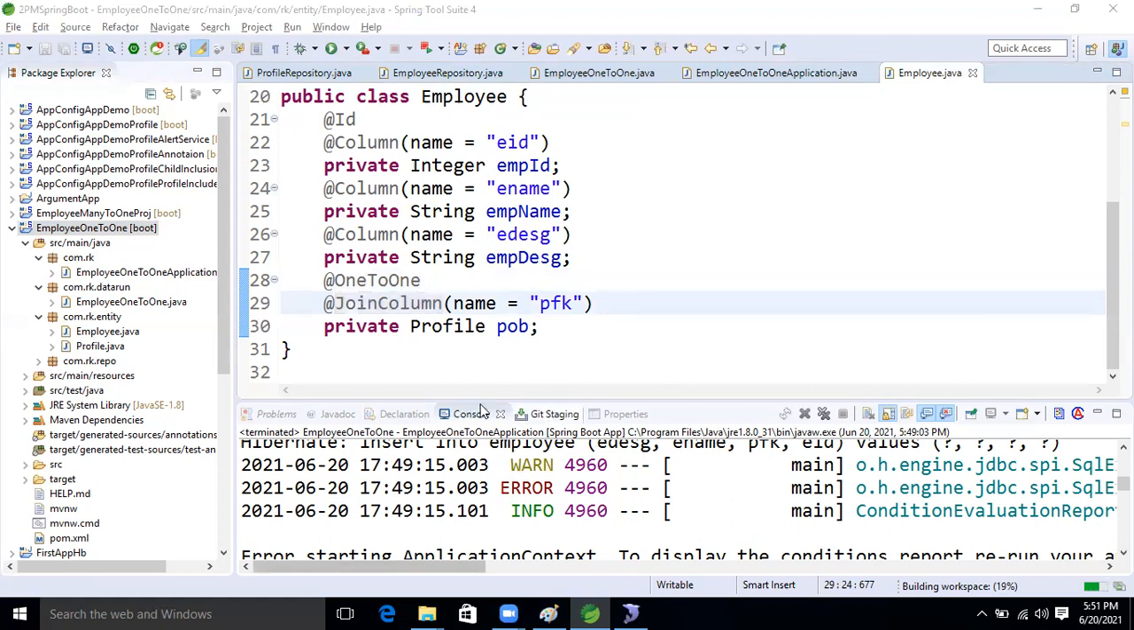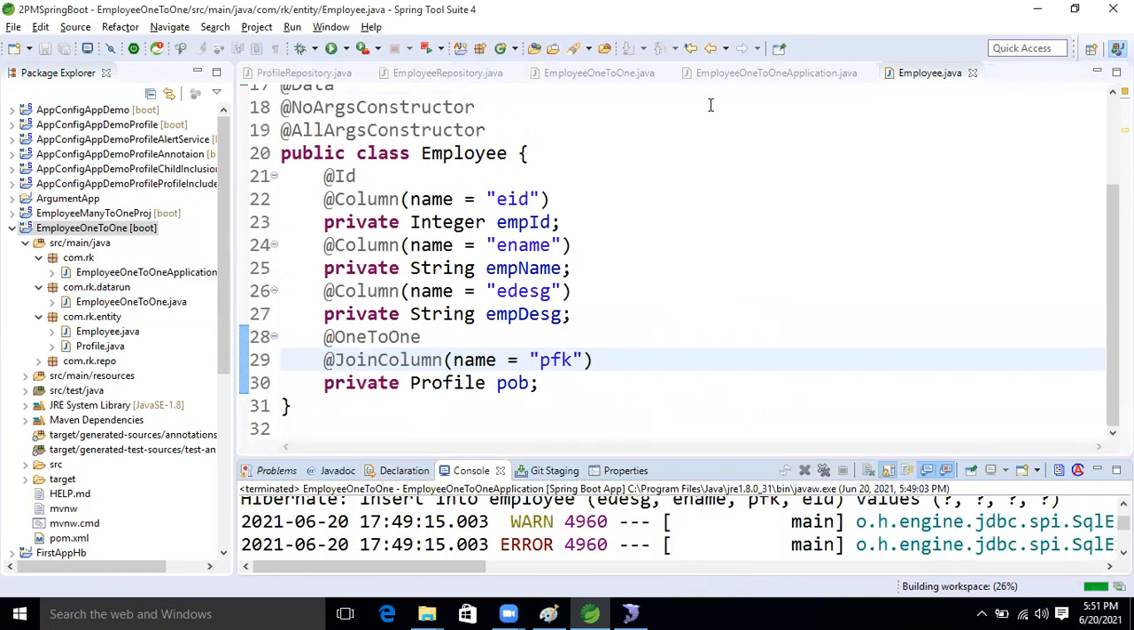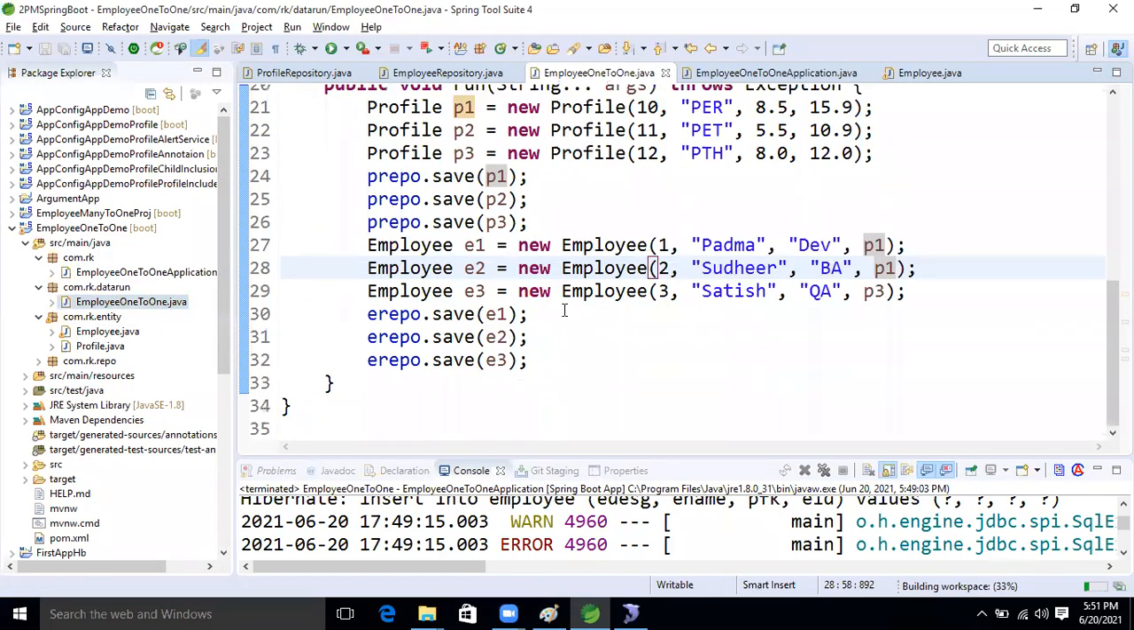Illegal state, it's showing. One minute. I think you have to drop the database. No, the problem is here. Okay, come here.